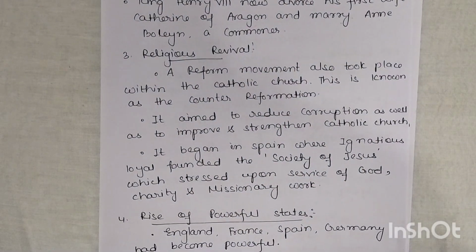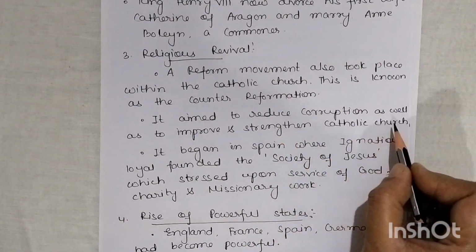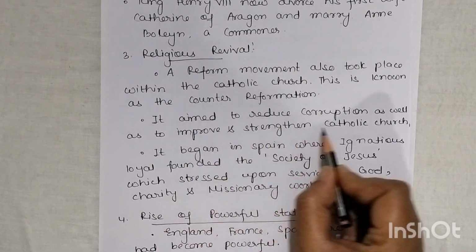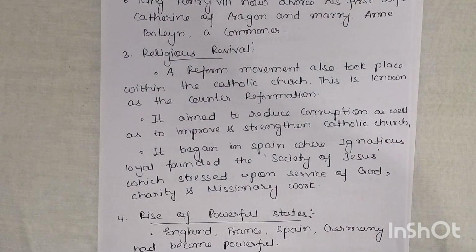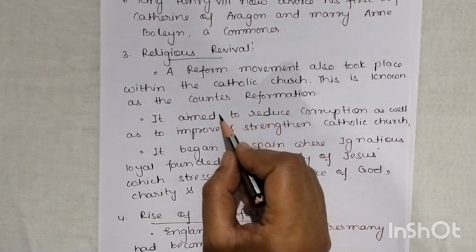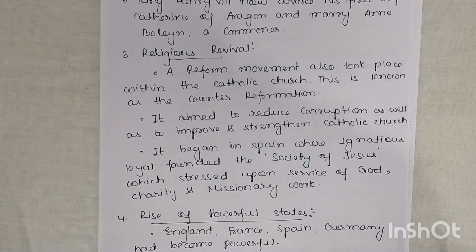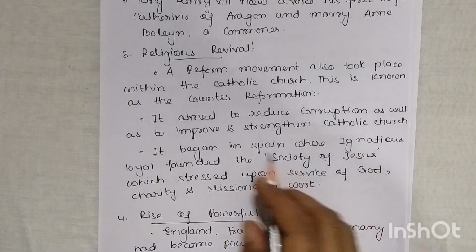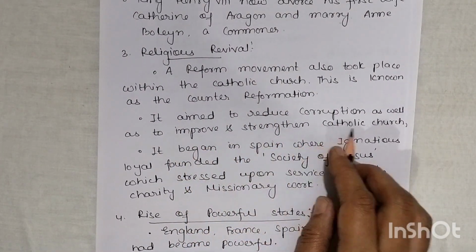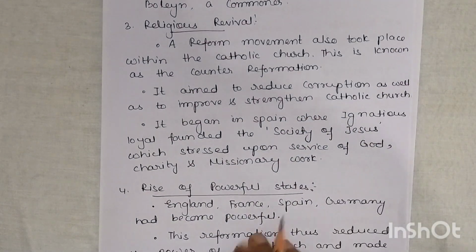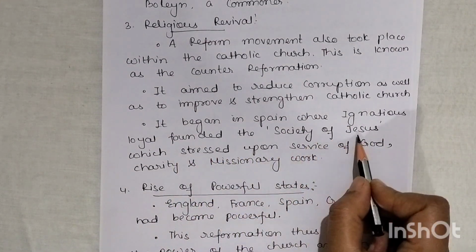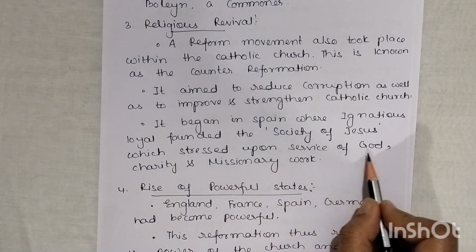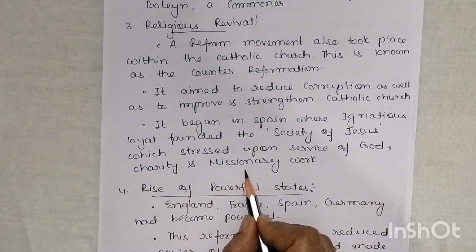Now, what was its aim? It aimed to reduce corruption as well as to improve and strengthen the Catholic Church. At last, they realized that corruption is going on, isn't it? So that's why a Counter Reformation was formed. It began in Spain, where Ignatius Loyola founded the Society of Jesus, which stressed service of God, charity, and missionary work.